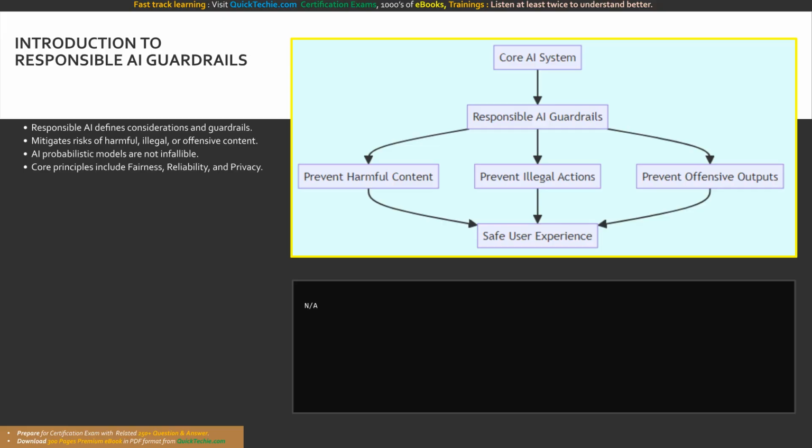The core principles of responsible AI include fairness, reliability and safety, privacy and security, inclusiveness, transparency, and accountability. While all these pillars are vital, our primary focus today is fairness. Understanding fairness is the first step toward preventing systems from producing discriminatory outputs. We will explore the root causes of bias, examine how data selection impacts AI behavior, and discuss how developers must minimize bias in training data.